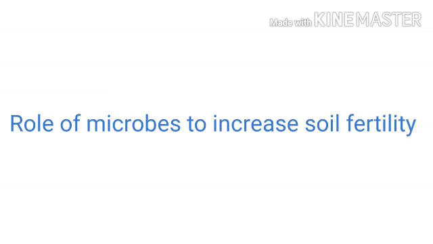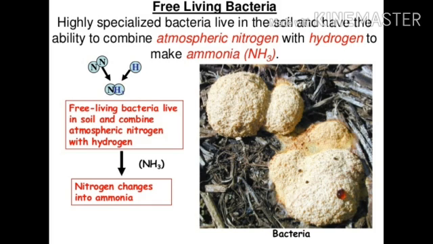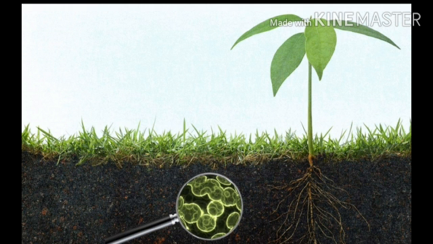Now let us see what is the role of microbes in increasing soil fertility. Nitrogen is very important to the growth of plants. Rhizobium bacteria, which are present in the root nodules of leguminous plants, fix atmospheric nitrogen. Some free-living bacteria present in the soil combine atmospheric nitrogen with hydrogen and convert it into ammonia. Therefore, microorganisms play an important role in the growth of the plant.